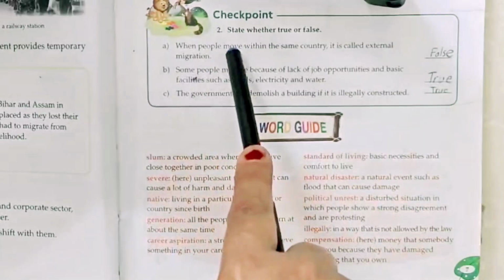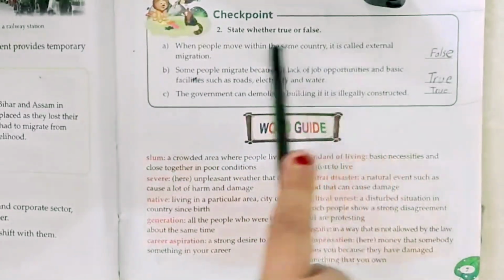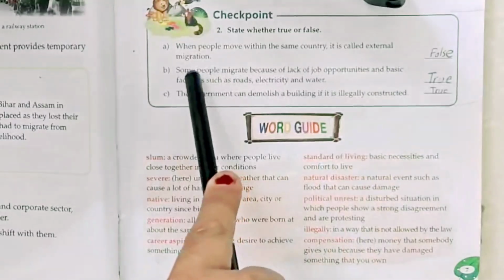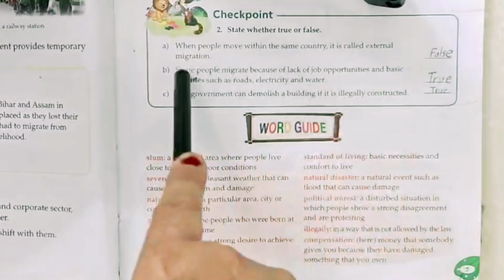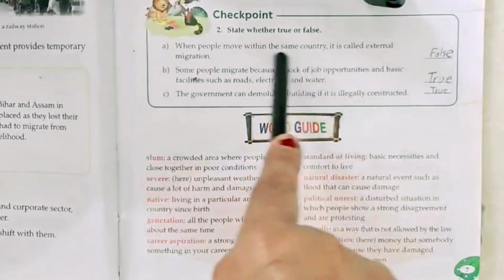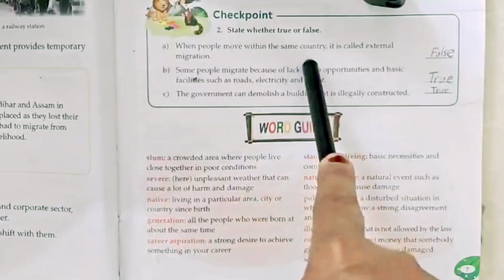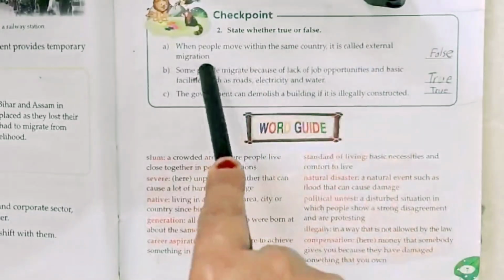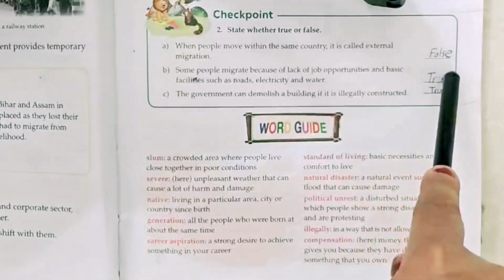When people move within the same country, it is called external migration. So children, this is false because when anyone moves in the same country, we call it internal migration. So this sentence is false.